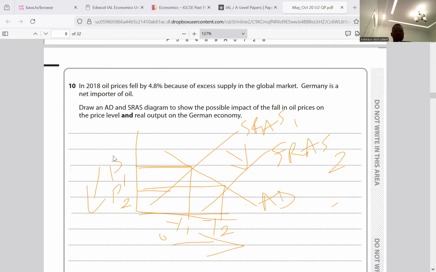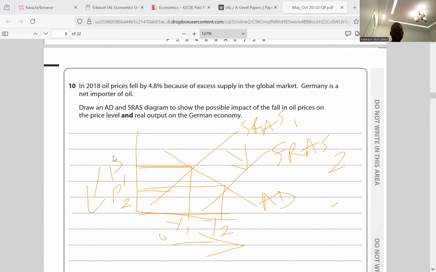So the question says, in 2018, the price fell by 4.8% because of excess supply. Take care. In the global market, Germany is a net importer of oil. So draw an AD and SRAS diagram to show a possible impact of the fall in oil prices on the price level and real output of the German economy.